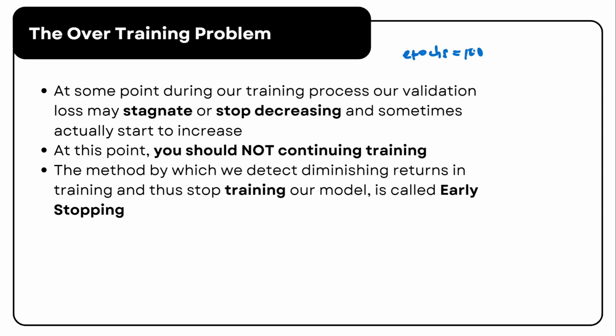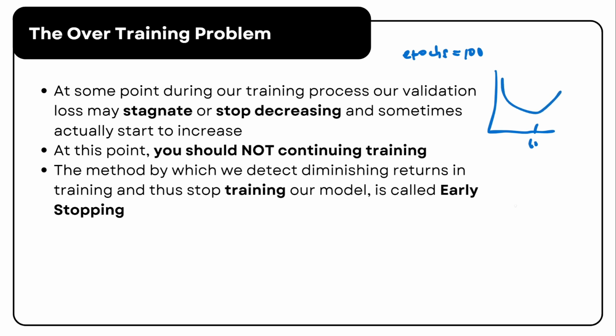At some point, maybe around 40, 50, or 60, let's say we have a plot here, and around 60 epochs, we notice that the validation loss stagnates and stops decreasing, or even starts increasing.